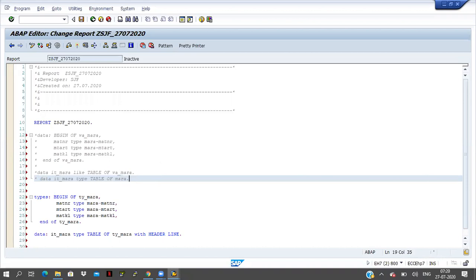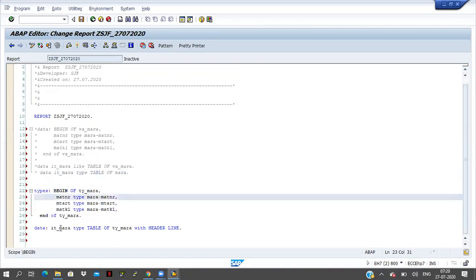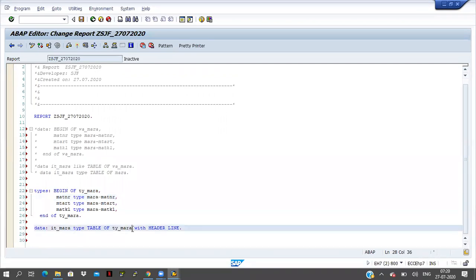Okay, I will go to our concept here. Here itmara type table of ty underscore mara. Okay, up to this one you understood, I think. Now I have written one more thing, with header line. If you write like this, then what will happen? It is not required to declare work area name.